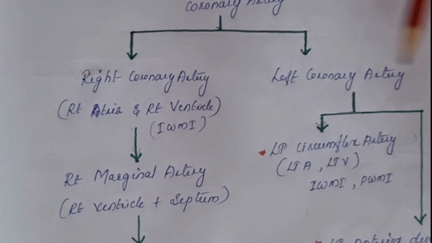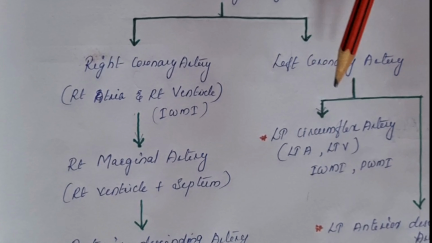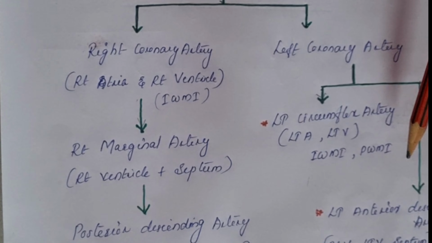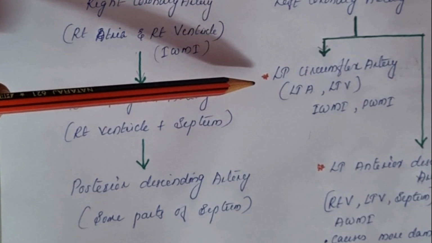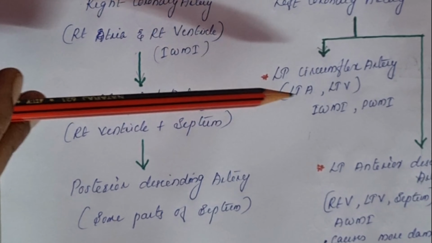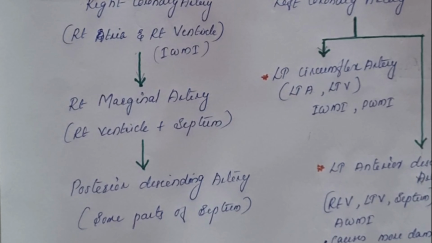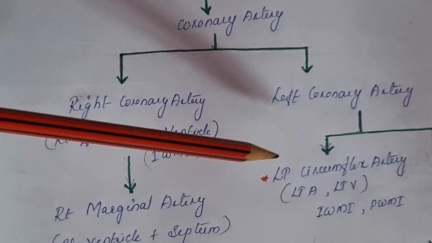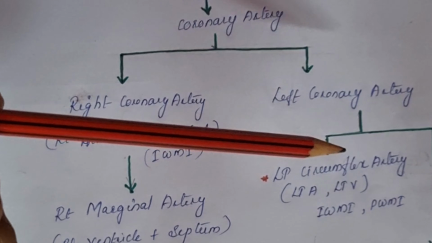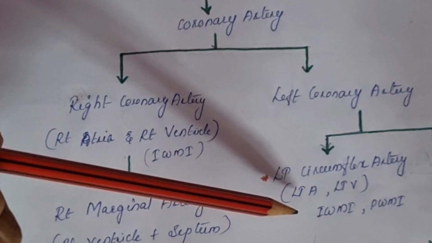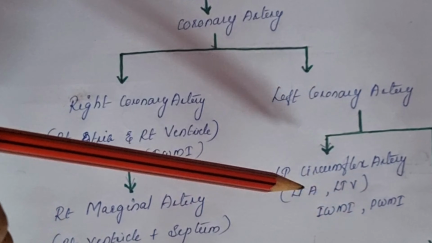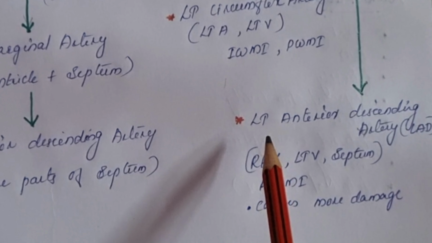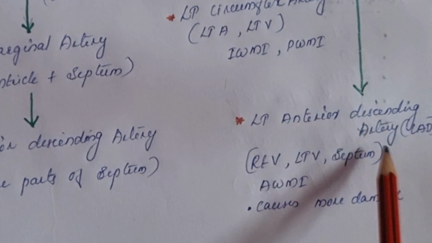It has two main branches, that is the left circumflex artery and the left anterior descending artery. The left circumflex artery supplies the left atrium and left ventricle. When there is any obstruction in the left circumflex artery, it will show in ECG as inferior wall MI and posterior wall MI.